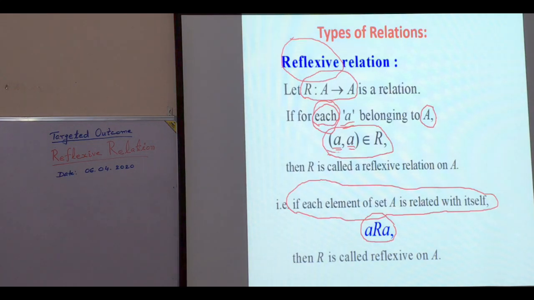This symbol, ordered pair (a, a) belongs to R, or a is related with a, have the same meaning. So a relation on a given set is said to be reflexive if each element of the set is related with itself.